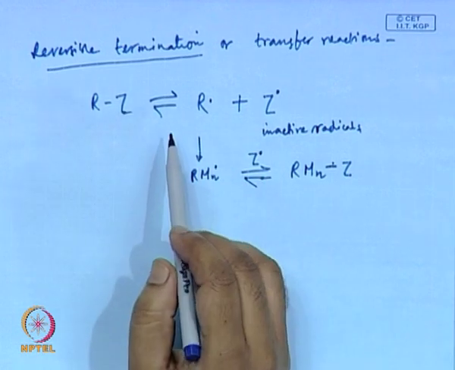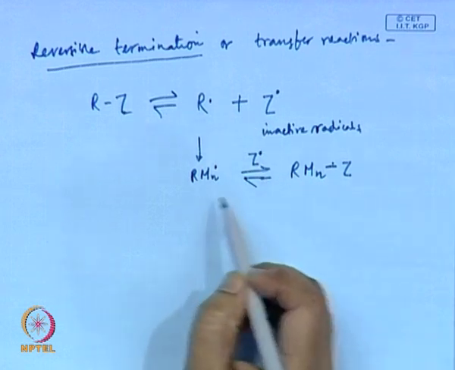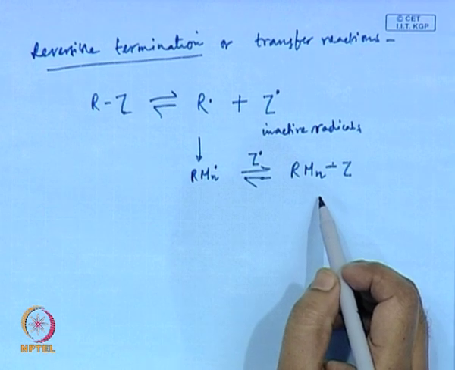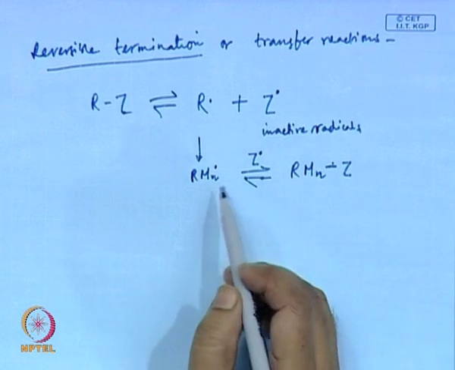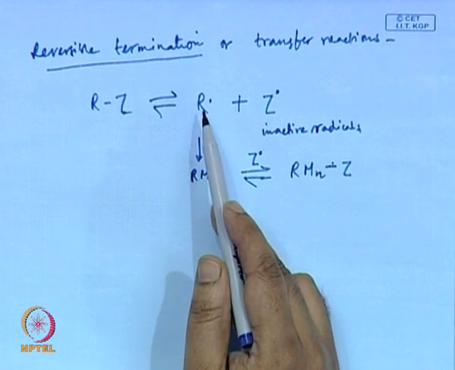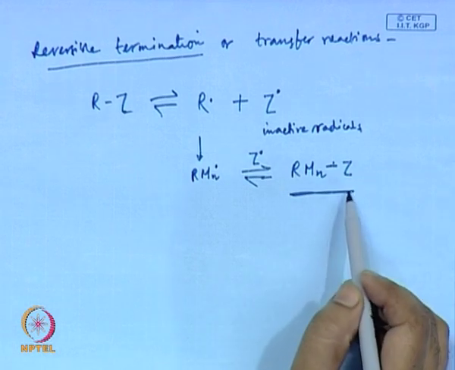Now, if the structure of this is such that this equilibrium is shifted mostly towards the right-hand side, then what happens? This radical spends most of its time in a dormant form. This is a dormant form.